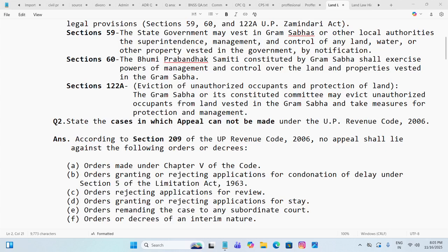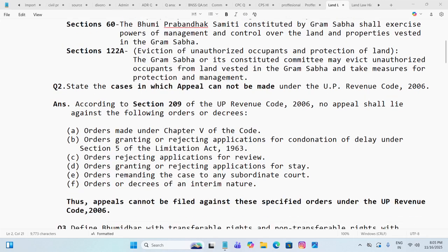Question number 2. State the cases in which appeal cannot be made under the UP Revenue Code 2006. The answer: according to section 209 of the UP Revenue Code, no appeal shall lie against the following orders or decrees.